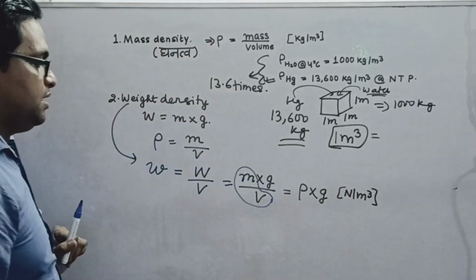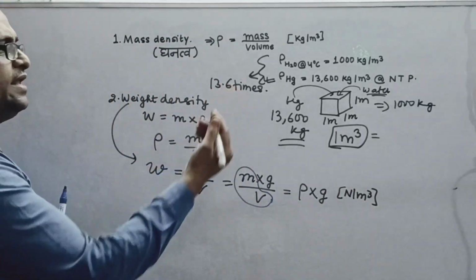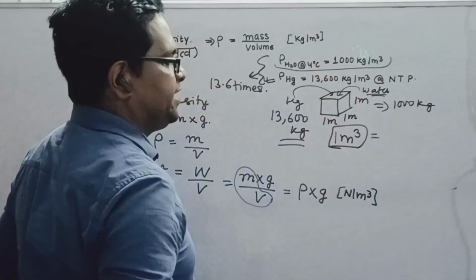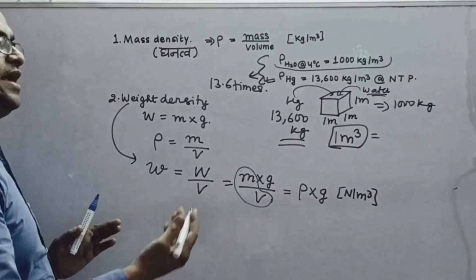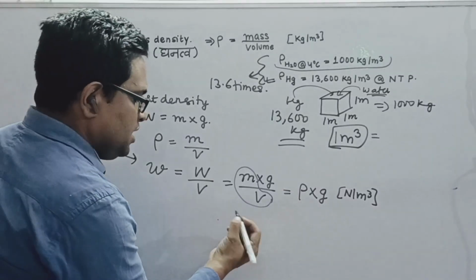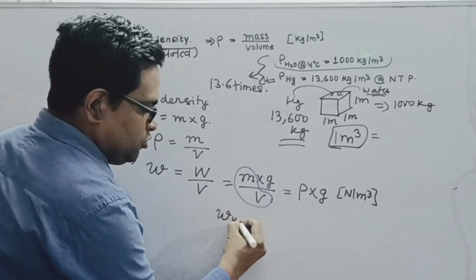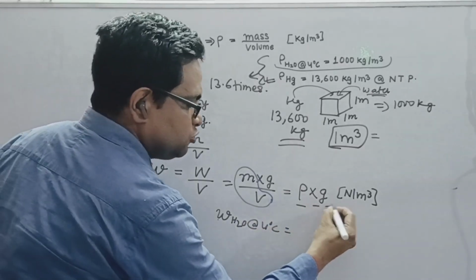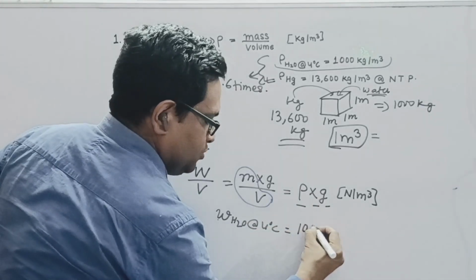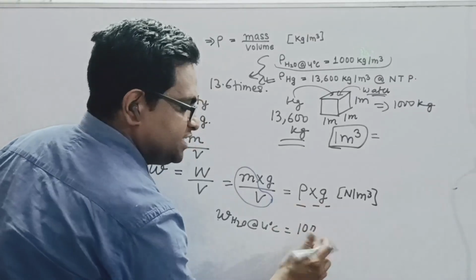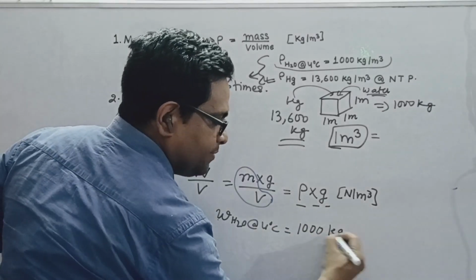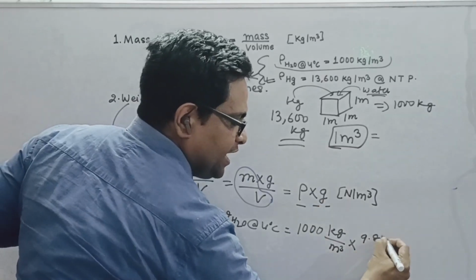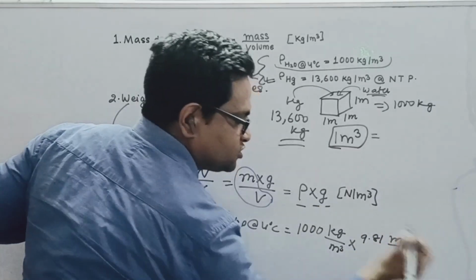So, what will be the weight density of water? At 4 degrees Celsius, the density of water is 1000 kg per meter cube. So, let us see W of H2O at 4 degrees Celsius. It will be rho into g. The mass density of water is 1000 kg per meter cube, and the value of g is 9.81 meter per second square.